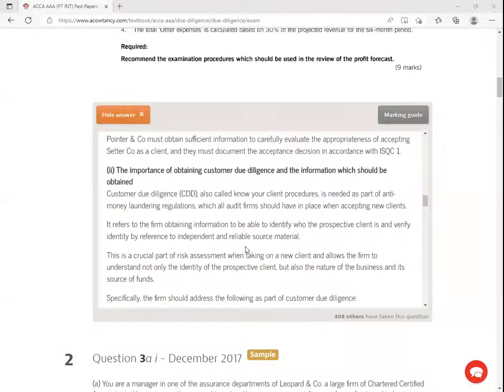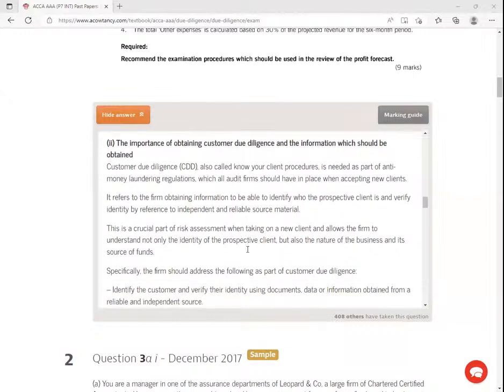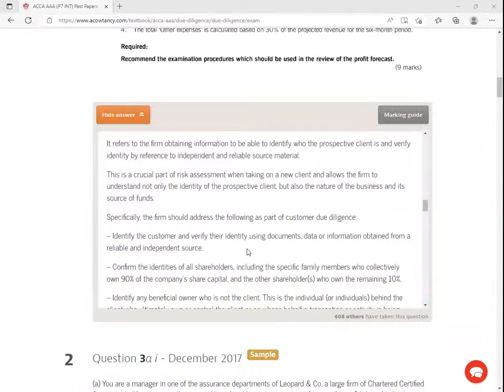This is a crucial part of risk assessment when taking on a new client, and allows the firm to understand not only the identity of the prospective client, but also the nature of business and its source of funds. Specifically, the firm should address the following as part of customer due diligence: identify the customer and verify their identity using documents, data, or information obtained from a reliable and independent source.